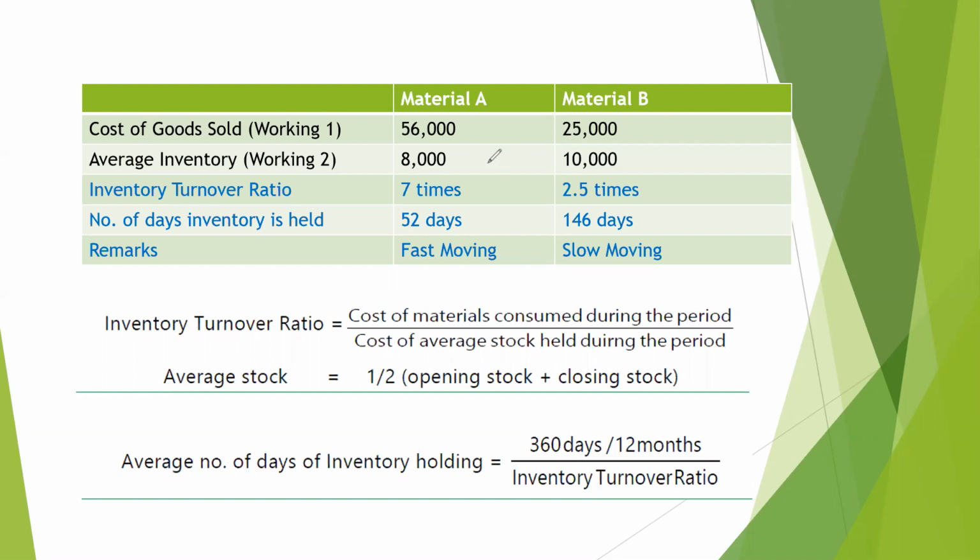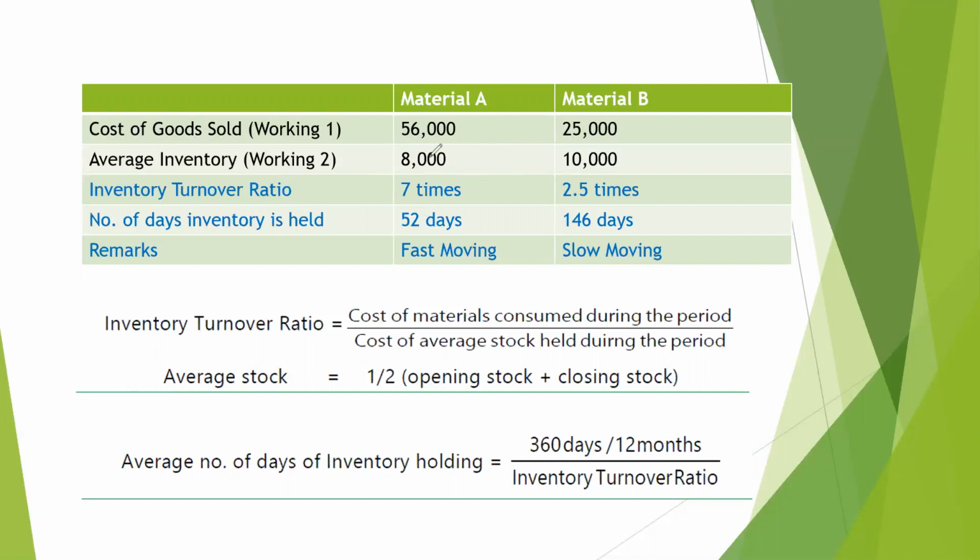Higher the closing inventory we maintain, more is the working capital blocked. And turnover means rotation. Therefore, the stock of material A has been rotated 7 times. When we sell a product, profit is generated for the business. So, higher the number of times you're selling the product means more are you liquidating your stock and in turn generating a profit for your business.